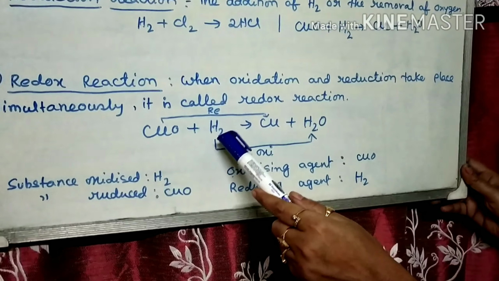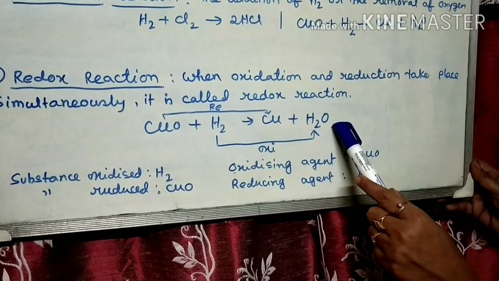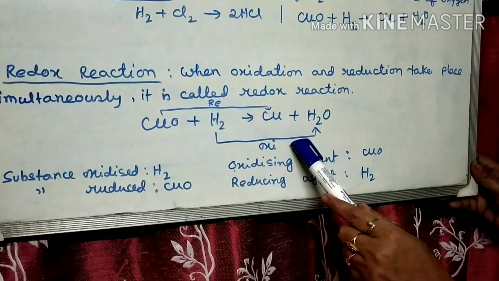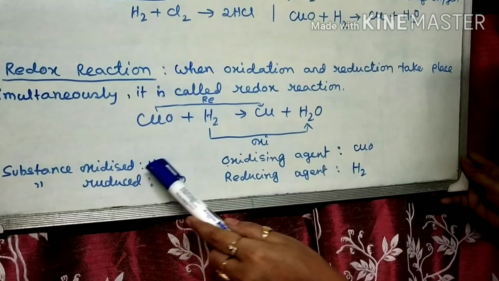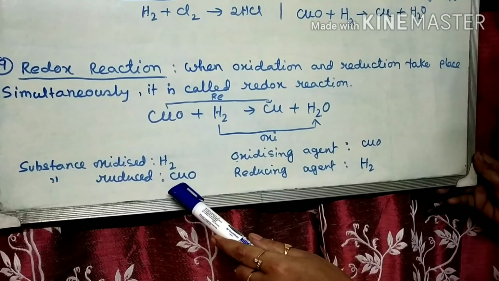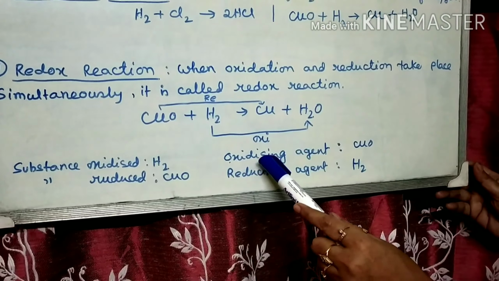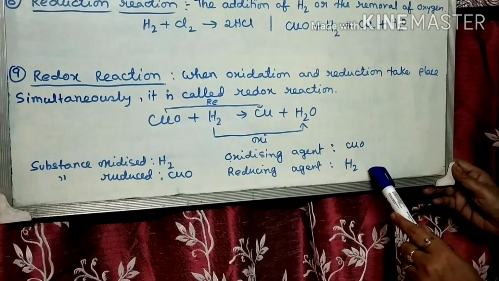And here, hydrogen is added with oxygen to form water, so oxidation takes place. The substance oxidized is hydrogen and the substance reduced is copper oxide. So oxidizing agent is CuO and reducing agent is H2.